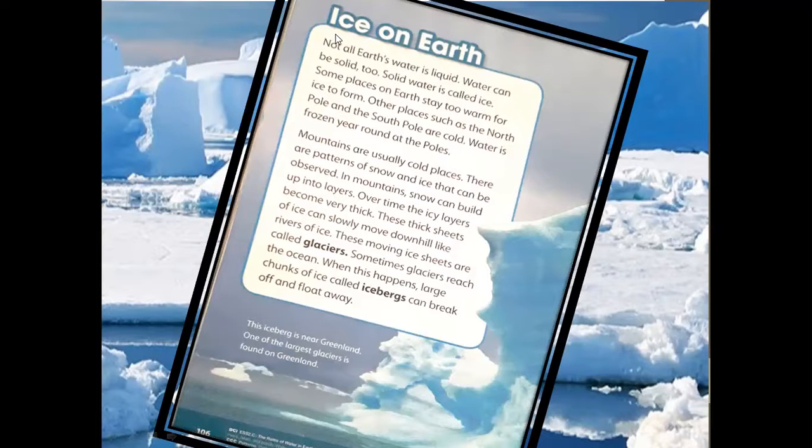And in this form, in ice, okay? Ice, this is water that is solid. Solid water is called ice. Here you are. Solid water is called ice. That's what I was mentioning. Some places on Earth stay too warm for ice to form. Other places, such as the North Pole and the South Pole, are cold. Okay. And in these places, North and South Pole, there are not so many humans living there because it's extremely cold.